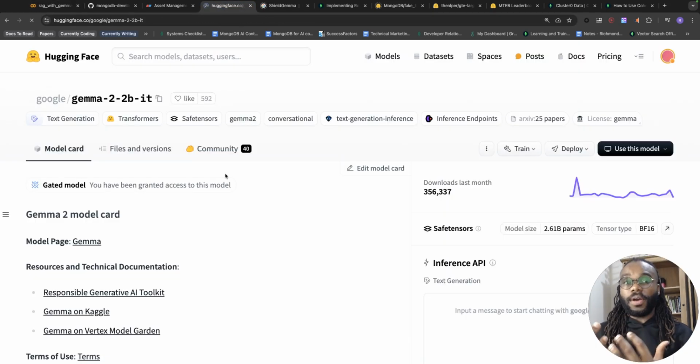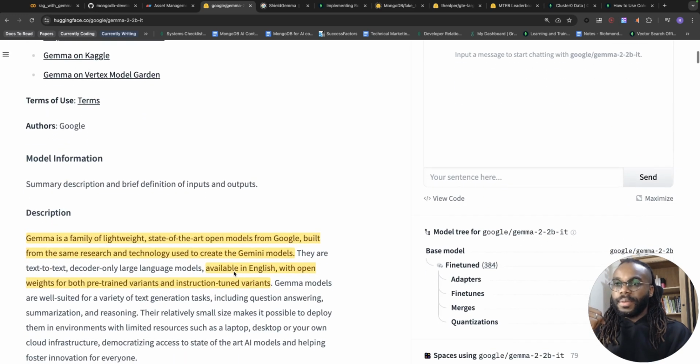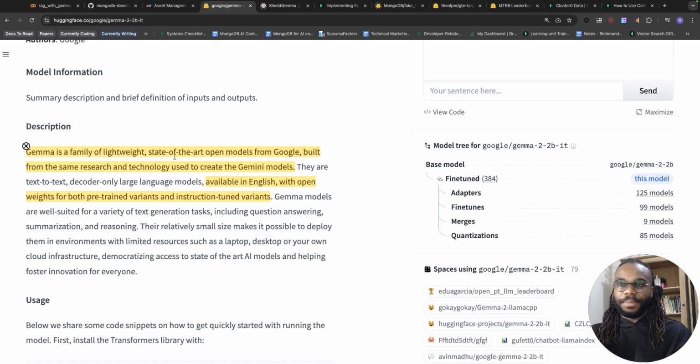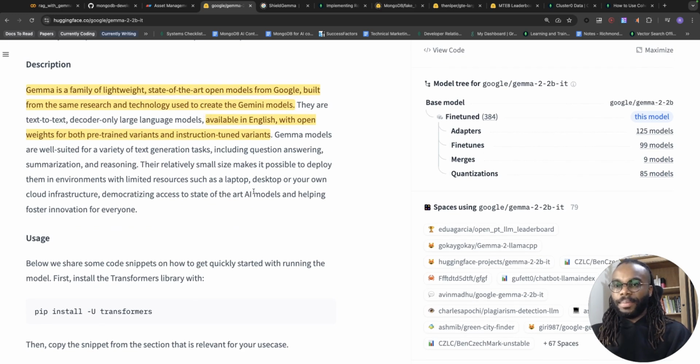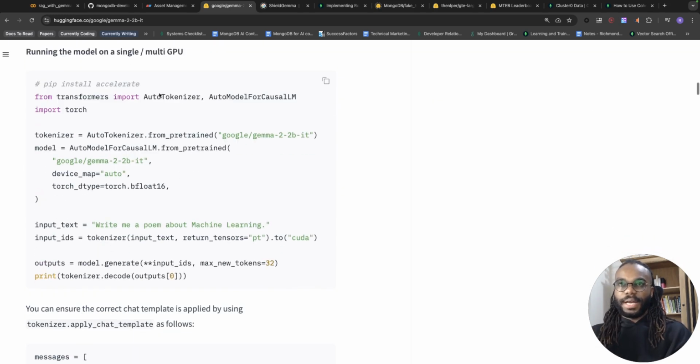On that note, I can go into Hugging Face and show you the Gemma 2 Hugging Face page. So it's over here. I'm going to link it in the description below. Over here, you can see Gemma 2 is a family of lightweight models created using Gemini models. We said that earlier. And this just shows you some example code of how to utilize it.